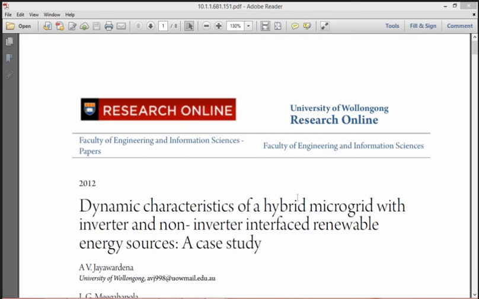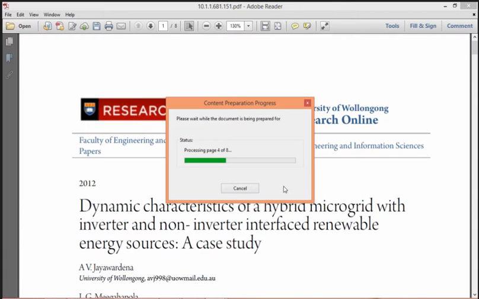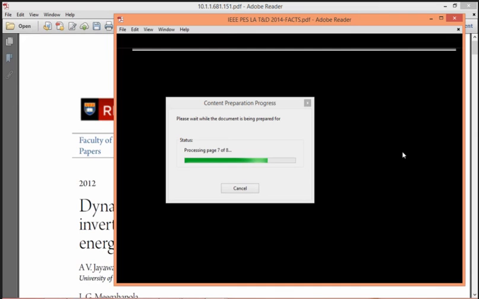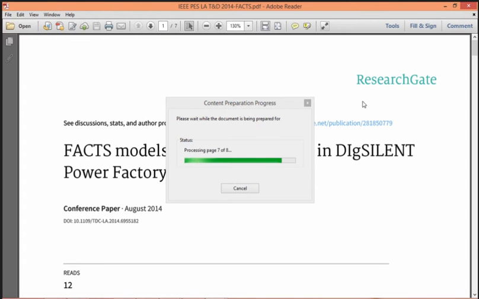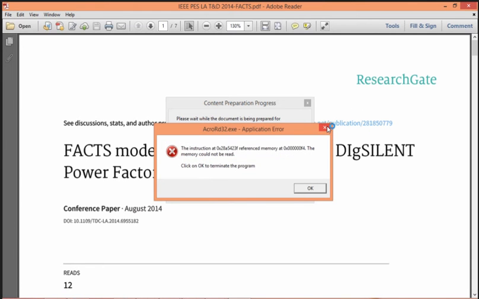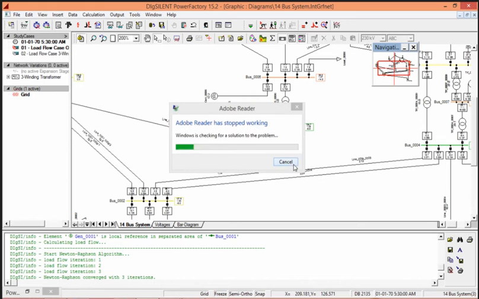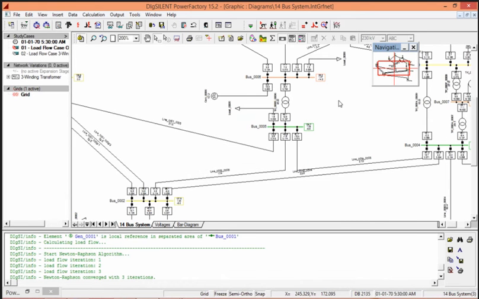Many papers are there. Dynamic characteristics of a hybrid microgrid with inverter, non-inverter interface, renewable energy sources. Many Indian papers are also there in our use of Dixilent, and also some IEEE papers are also there using Dixilent.